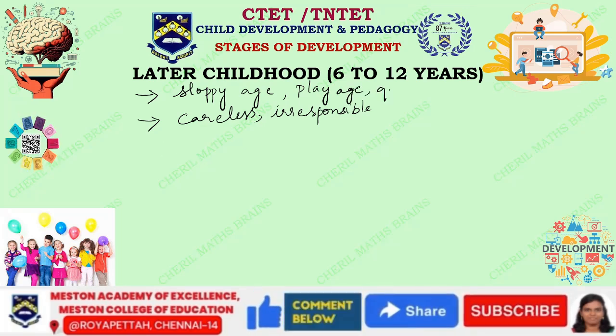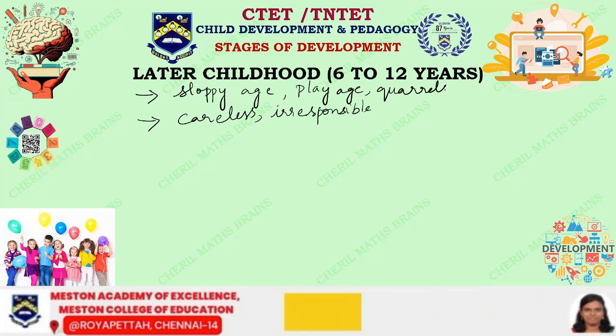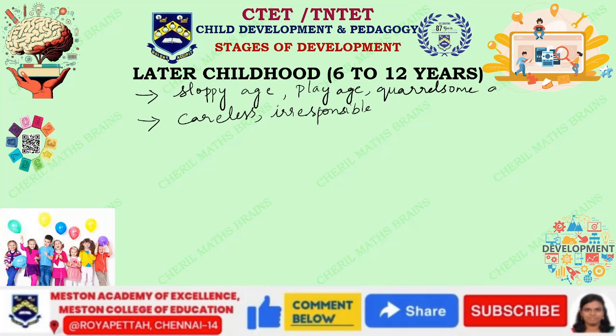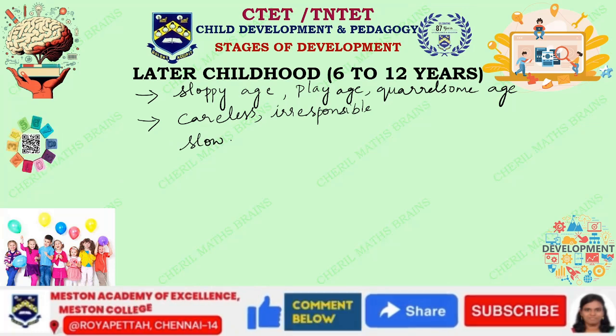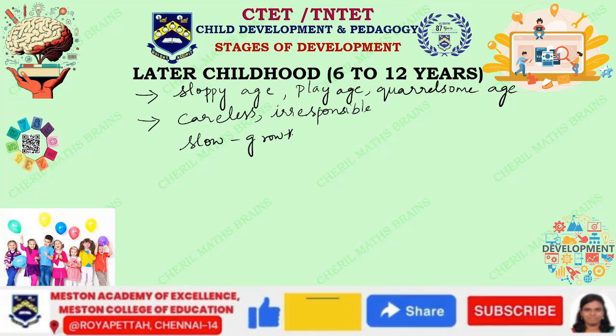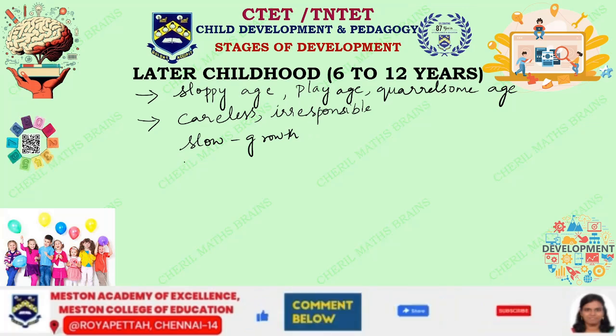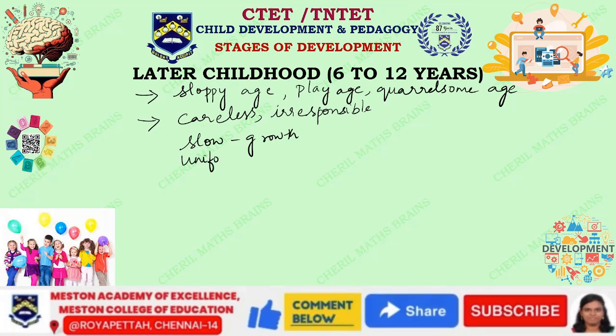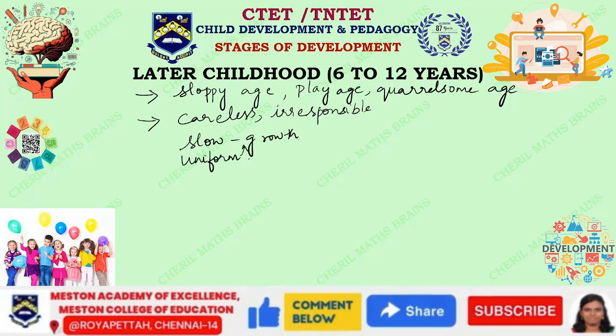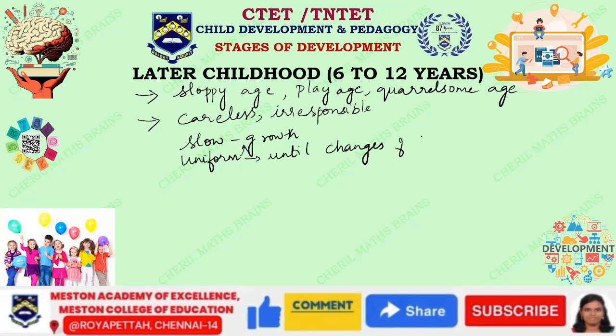And it is also called the quarrelsome age. The children tend to quarrel in this stage of development for each and everything. Okay, so here you can see that the growth will be relatively slow, and it will be uniform also. It will be slow and uniform until the changes of puberty begin.